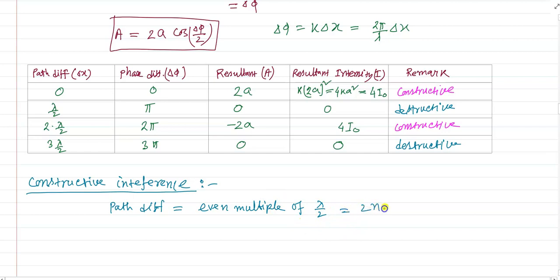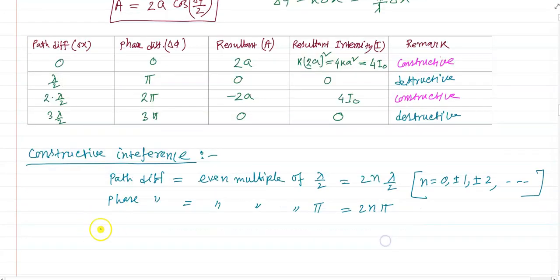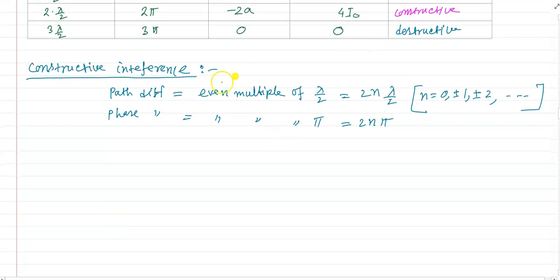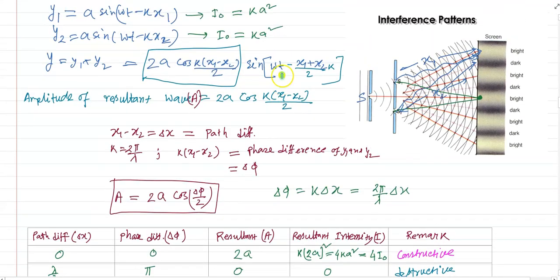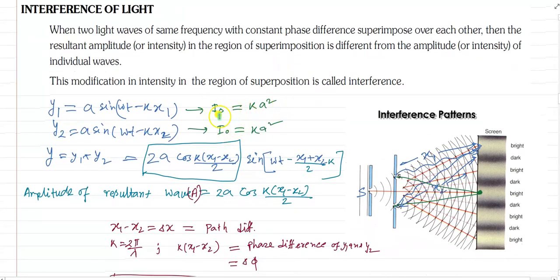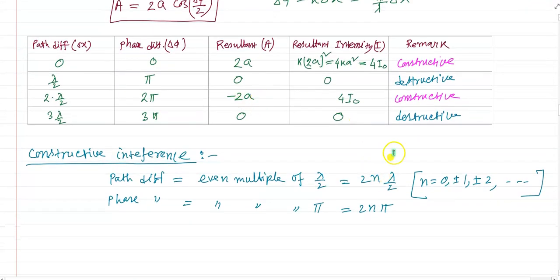We can write 2n into lambda by 2, where n equals 0, plus minus 1, plus minus 2, and so on. And the phase difference will be an even multiple of pi, that means 2n pi, and the resultant intensity will be 4 I naught. That means each wave has intensity I naught, but constructive interference has 4 I naught intensity.